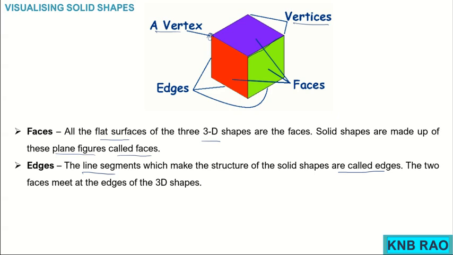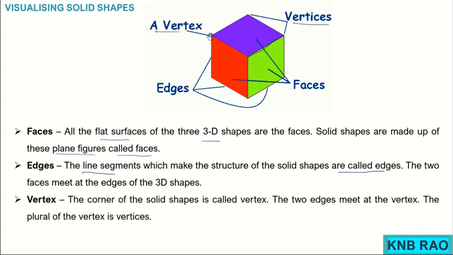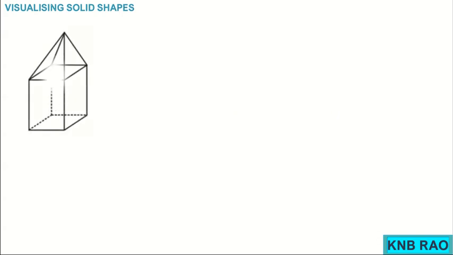Now coming to the vertex, the corner of the solid shape is called a vertex. The two edges meet at the vertex. The plural of vertex is called vertices.